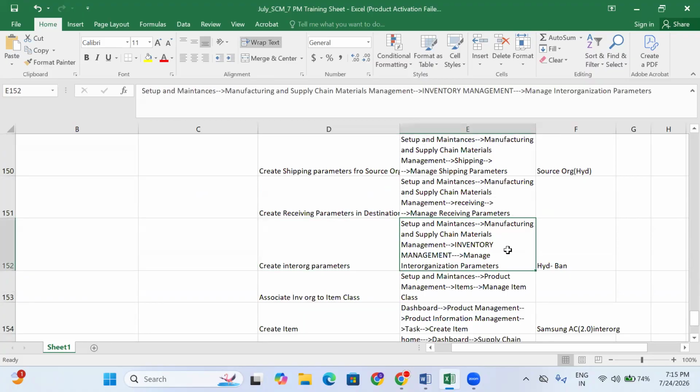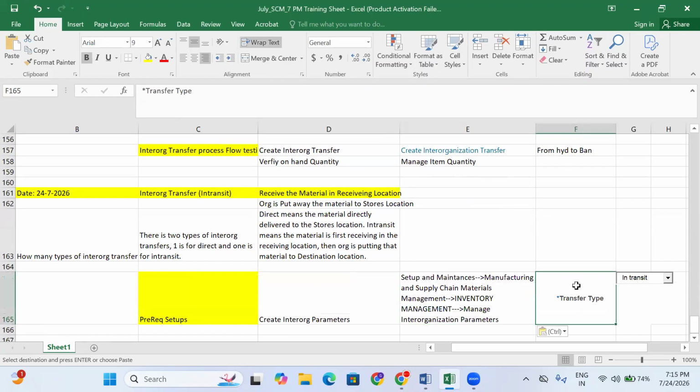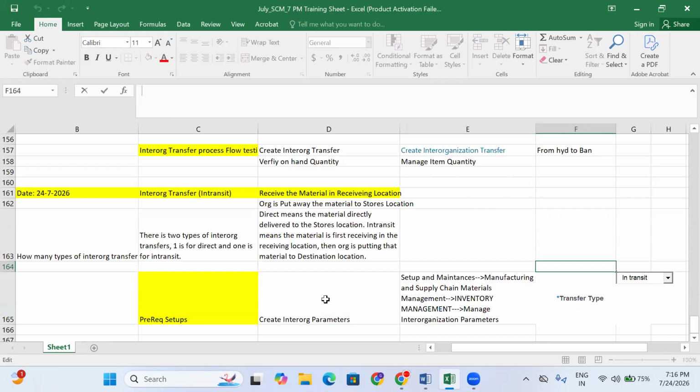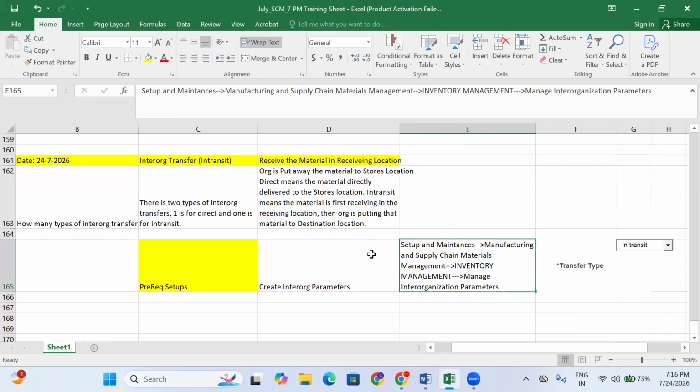Now what is the setup for this? Interorg transfers, from Bangalore to Hyderabad.